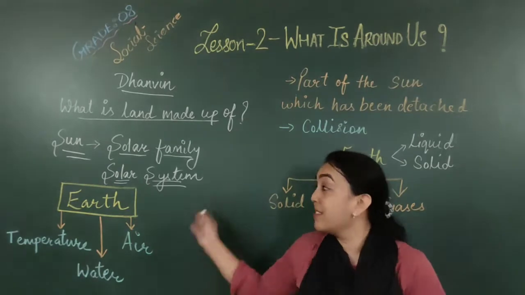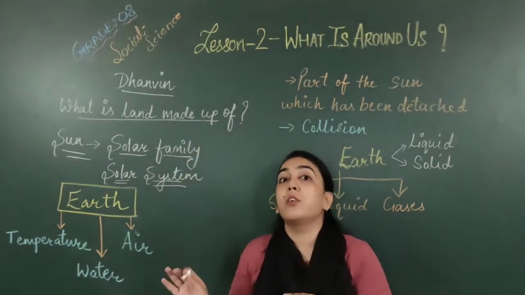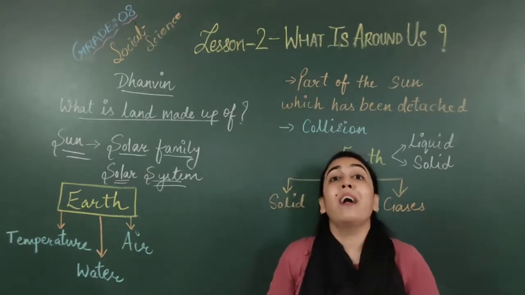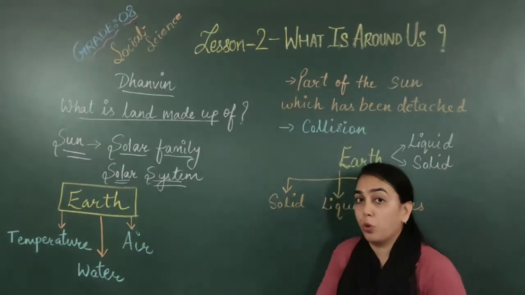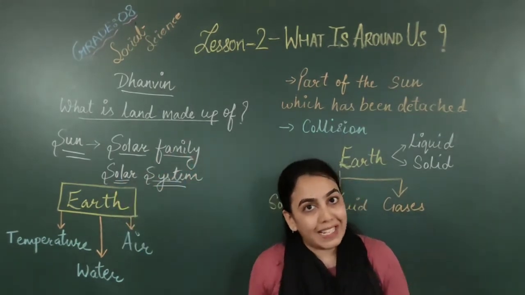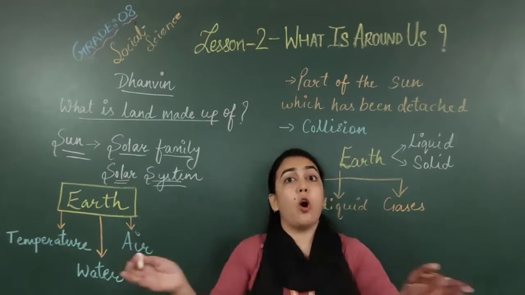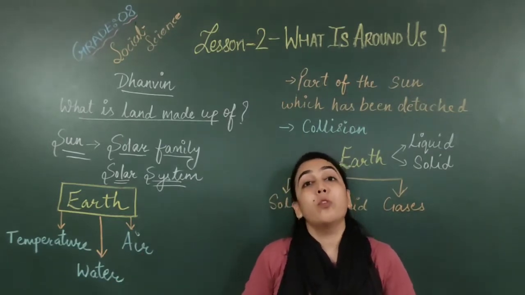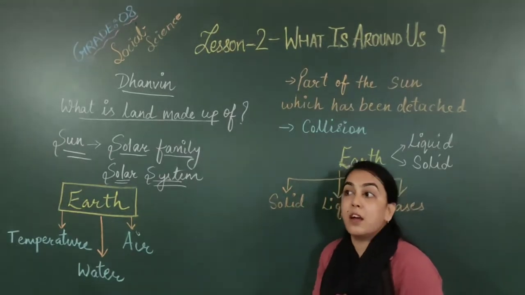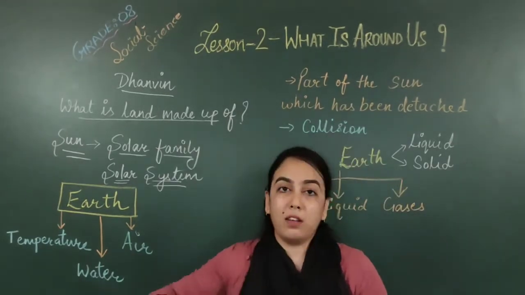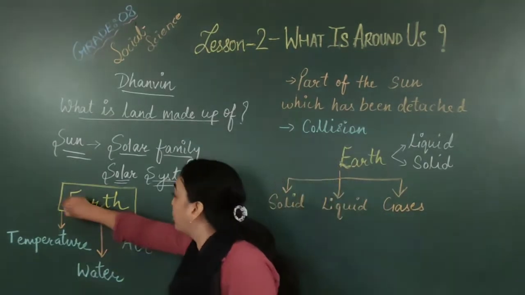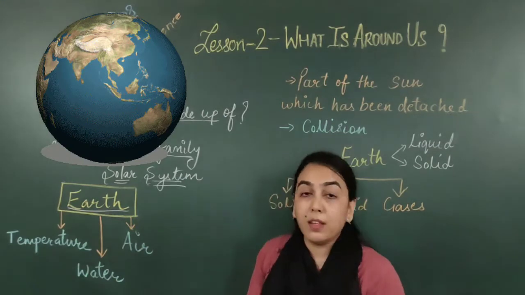You have heard this thing, solar system, everything about the planets you have already studied in the previous grade. But let's see the rest of the story, what is going on. The sun also has the planets and the meteoroids, asteroids, all other things around it. The main special thing is that among all the planets, one planet which we all know is Earth.